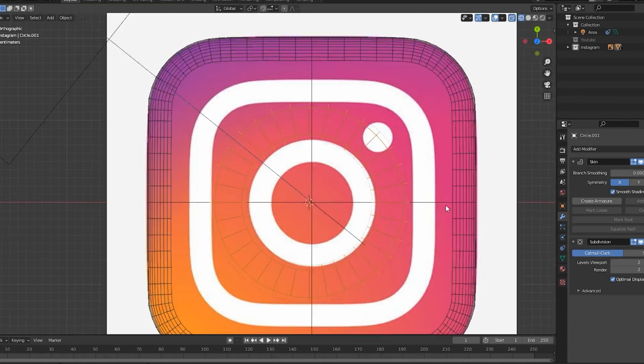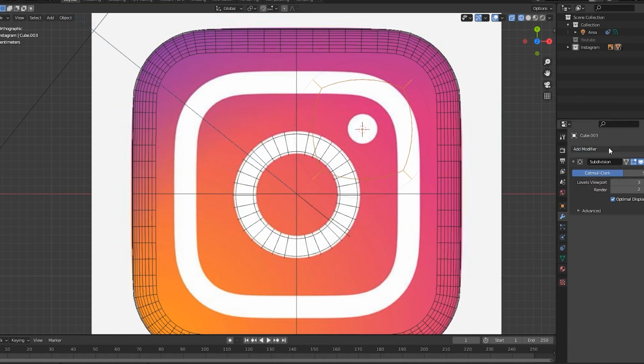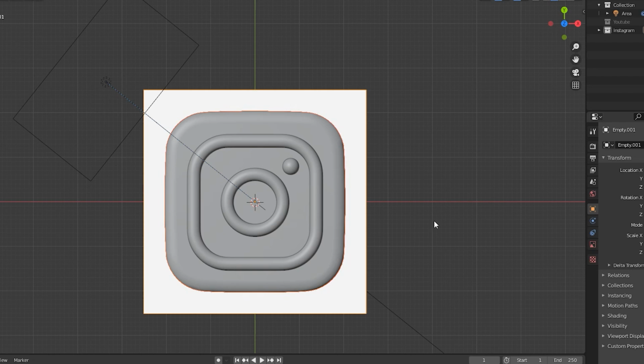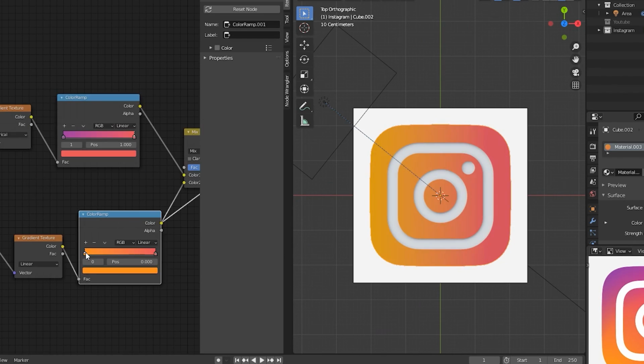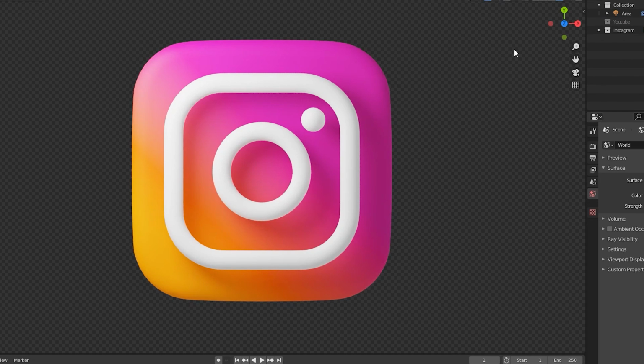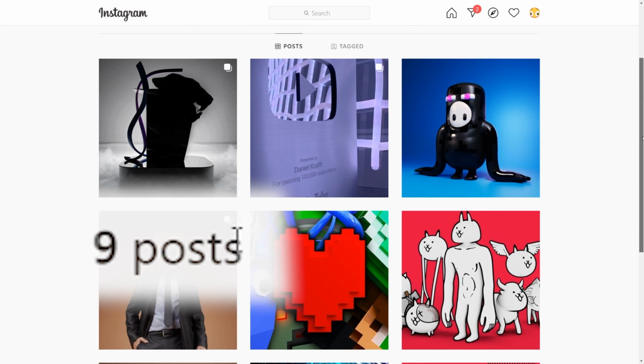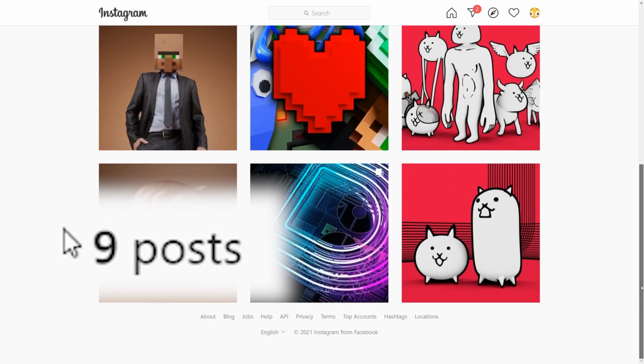Next, I did the base model for Instagram. The modeling part was really easy because it's all basic shapes, just like the YouTube logo. The hardest part for this one was the colors, which involved layering a couple different gradients, a little vector transformation, and we get something like this. It's not perfect, but I think it looks really good. I mean, I did put more effort into it than my actual Instagram, so I would kind of hope so.